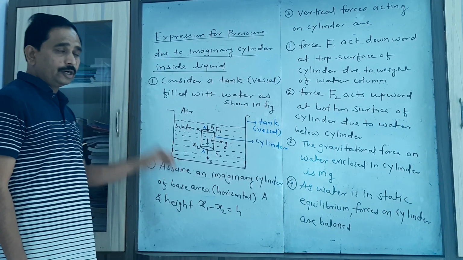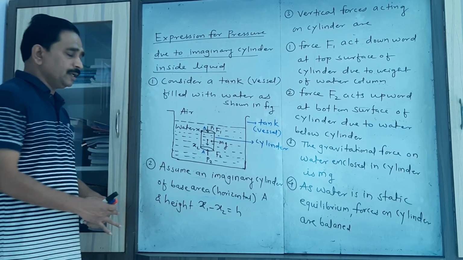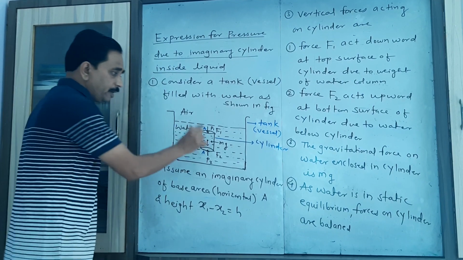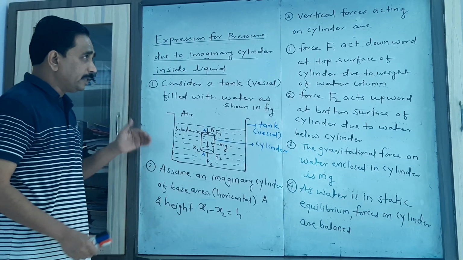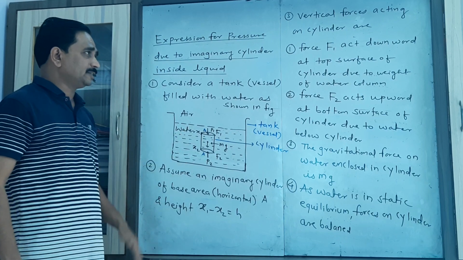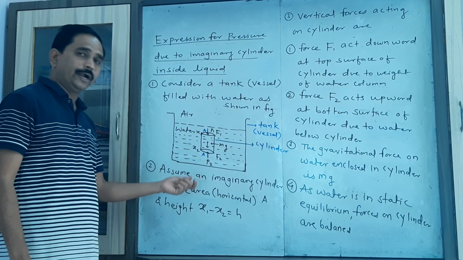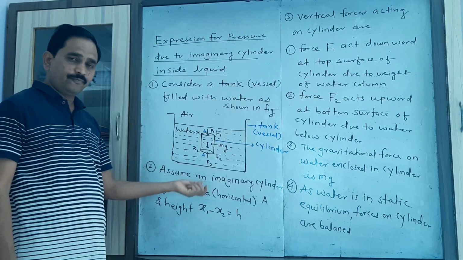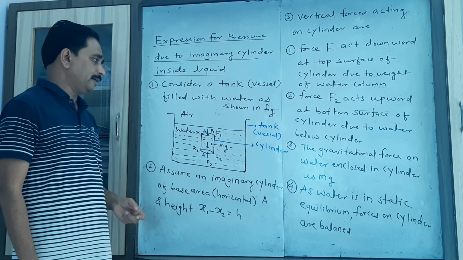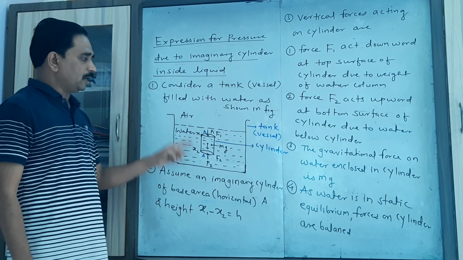Then the third point: when this cylinder is completely deep in a liquid, which forces are acting on that cylinder? In the third point, we have to consider the different types of forces acting on that cylinder. So I draw here the three forces.